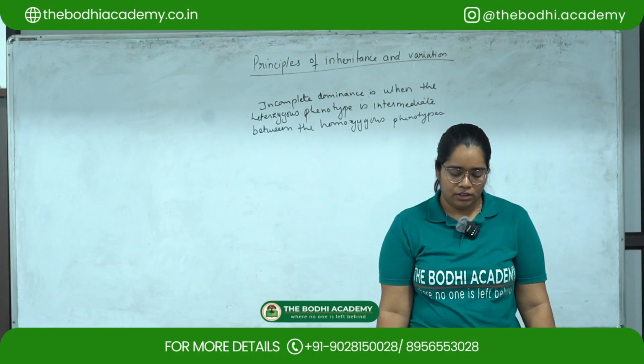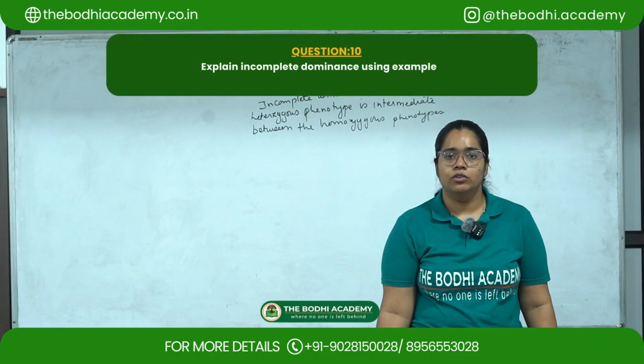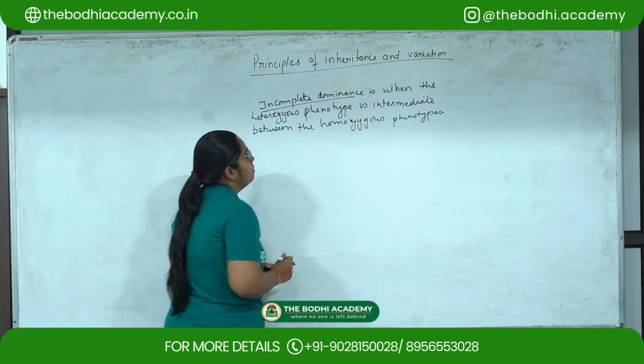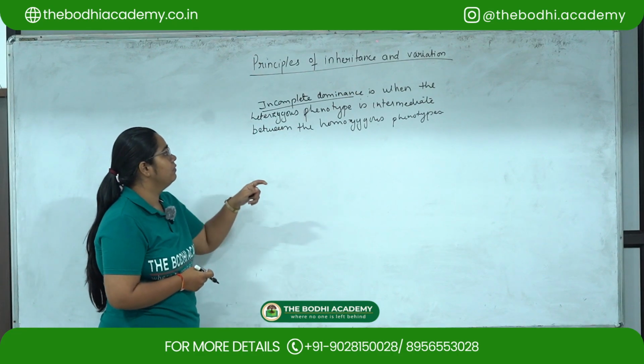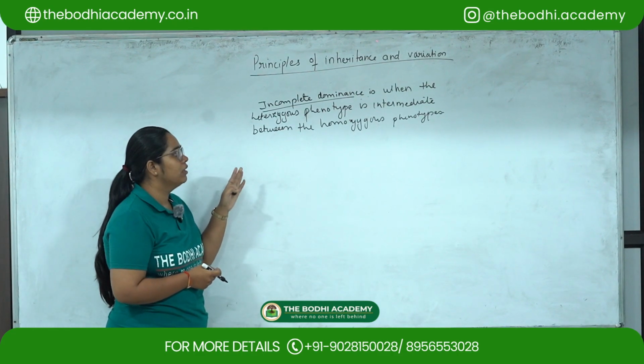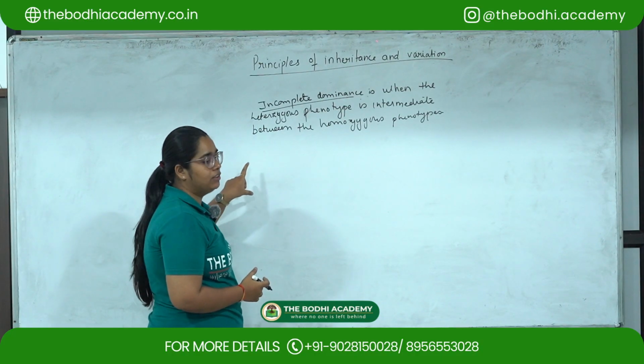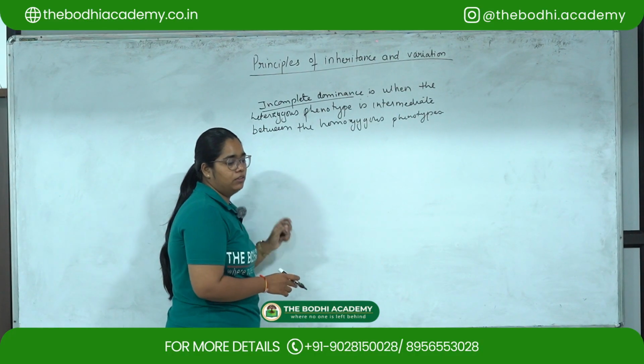The last question, explain incomplete dominance using an example. So what is incomplete dominance? Incomplete dominance is when the heterozygous phenotype is intermediate between the homozygous phenotypes. So let us take one example to understand incomplete dominance.